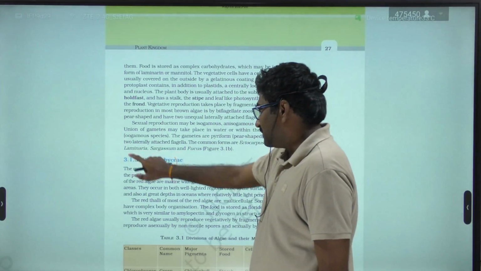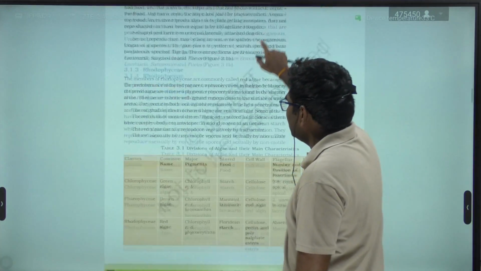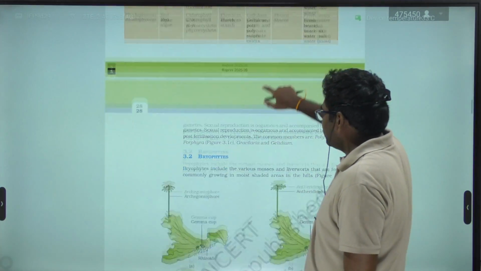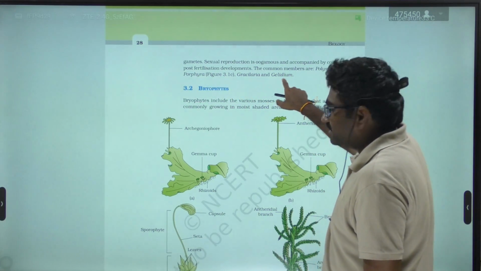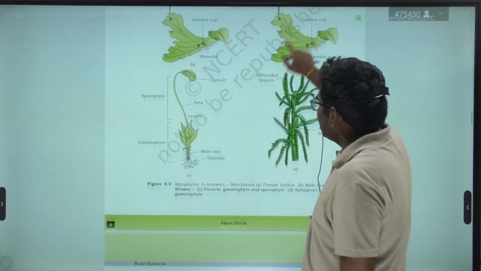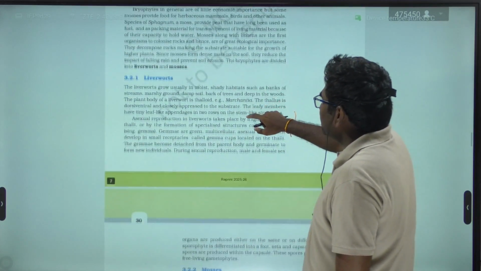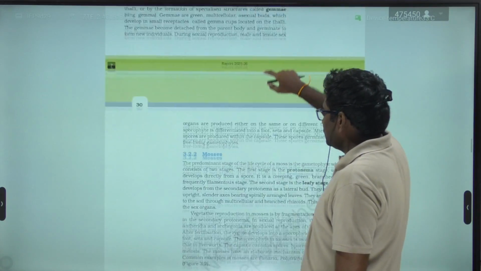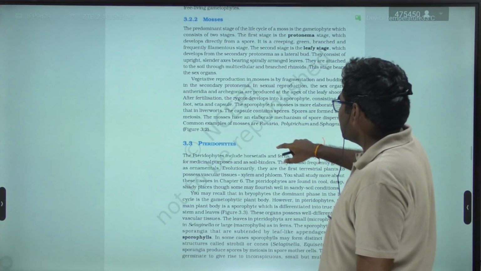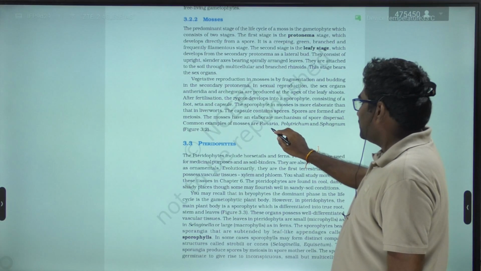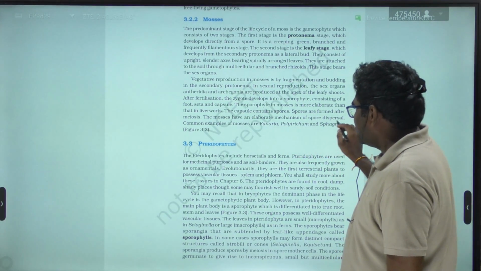Rhodophyceae examples: Polysiphonia, Porphyra, Gracilaria, and Gelidium. And in bryophytes, for the liverworts, the given example is Marchantia, whereas in mosses the given examples are Funaria, Polytrichum, Sphagnum.